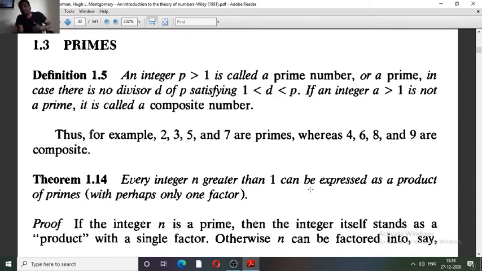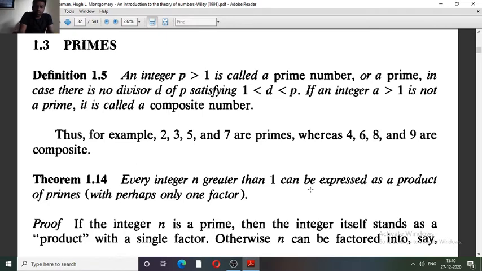In particular, if we consider 8, it has positive divisors which lie between 1 and 8. For example, 2 is a divisor of 8, as well as 4. In a similar manner, consider 9. The positive divisor of 9 other than 1 and 9 is 3. So 9 does not satisfy the definition of prime, and we say that 9 is a composite number.